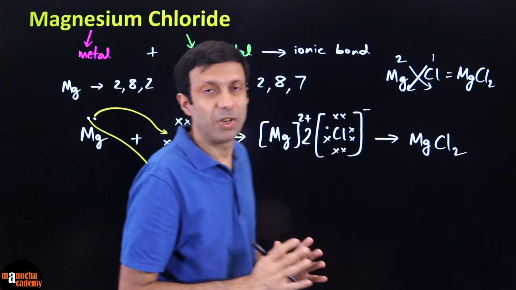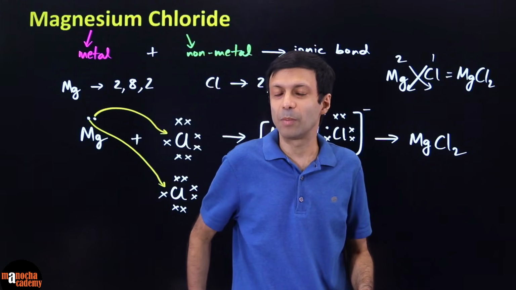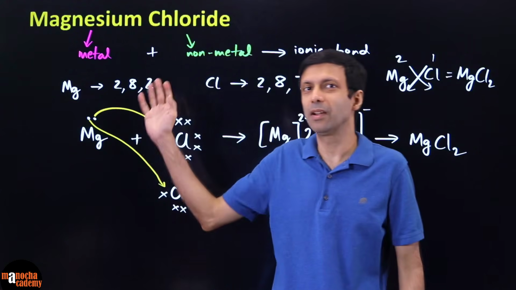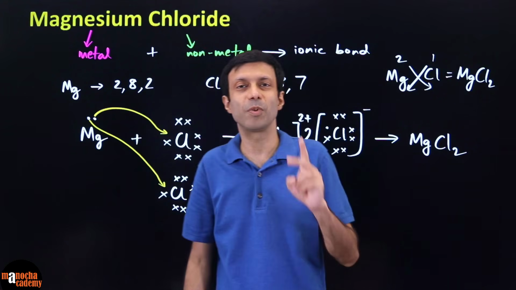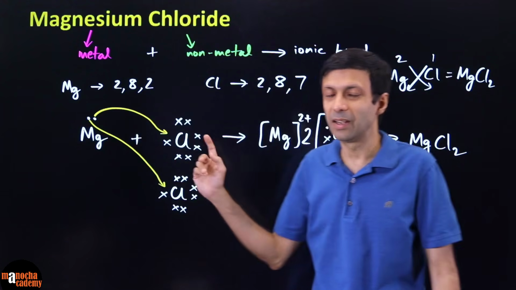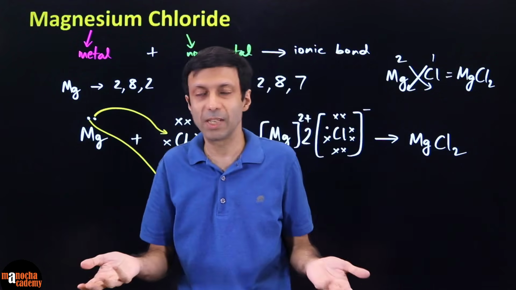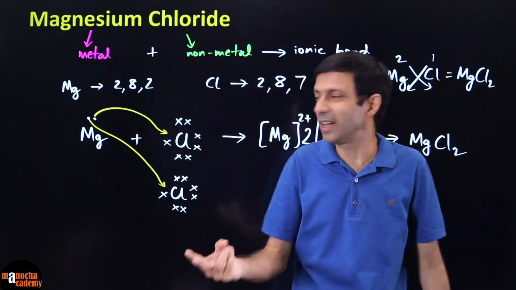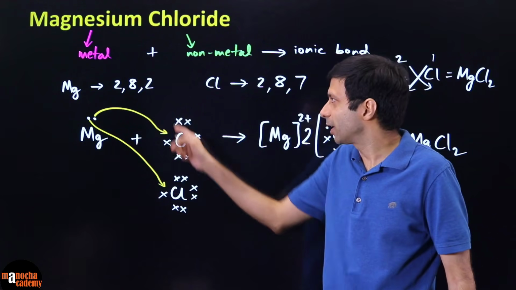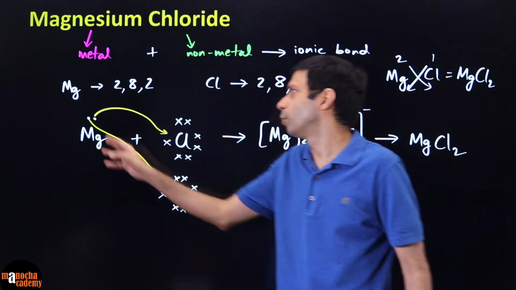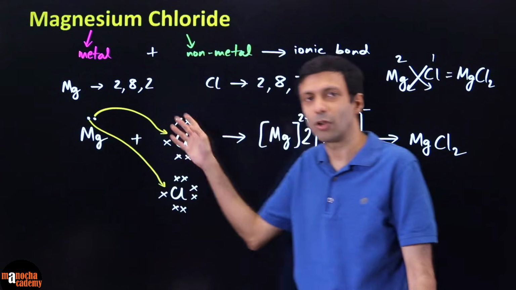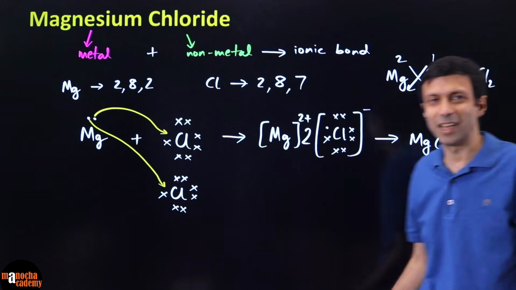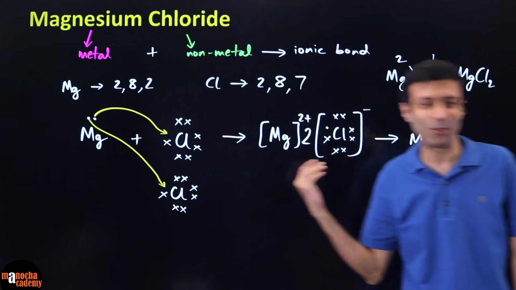So the simple tips and tricks here are, before you start drawing the bonding diagram, first think, is it ionic or covalent? The simple rule is ionic is formed between metal and non-metal. Covalent bonds are formed between two non-metals. So here it will be ionic. Then, before you start drawing, ask what is the formula? We know the formula is MgCl2. So that means I need 1 magnesium atom and 2 chlorine atoms. So you draw it like that. Show the transfer of the electrons with the arrows, and it's always good to put dots for electrons on one atom and crosses for the other. When you show the transfer, now you show the ions and your ionic bond. So isn't this simple and easy now?